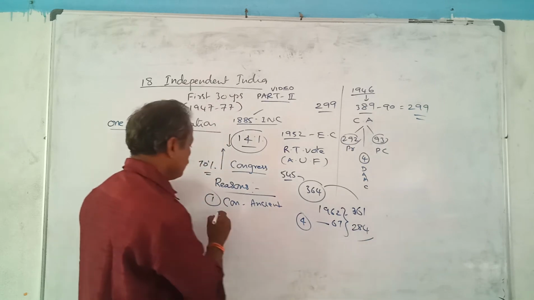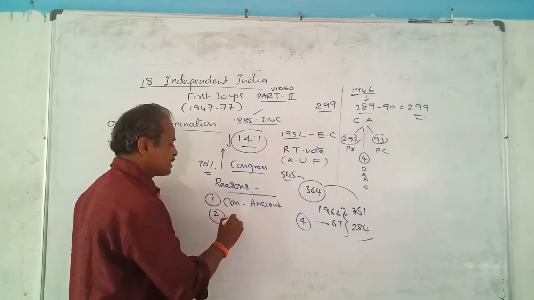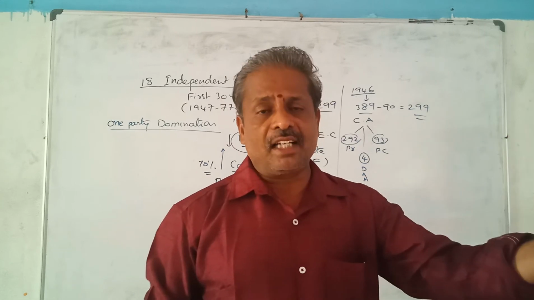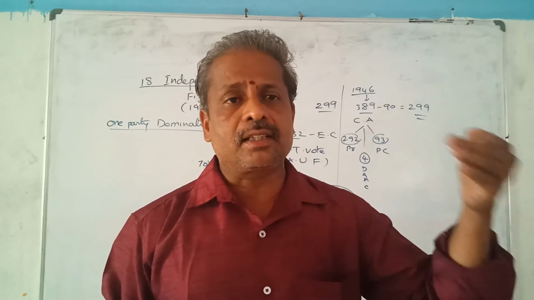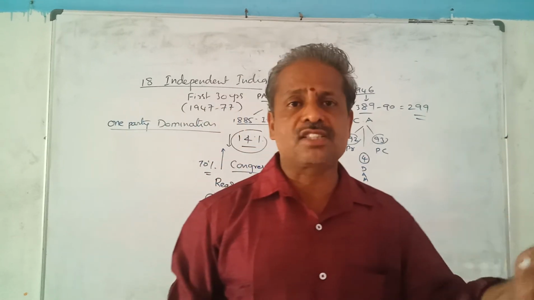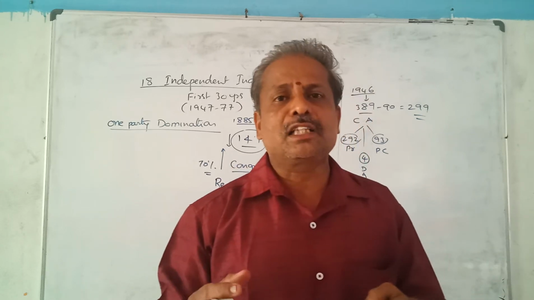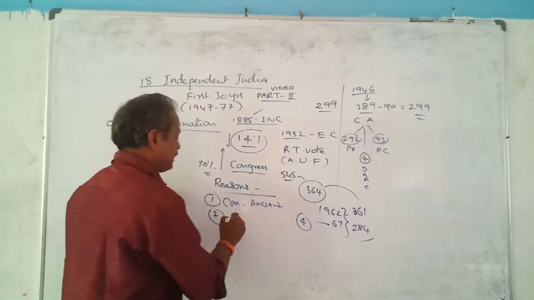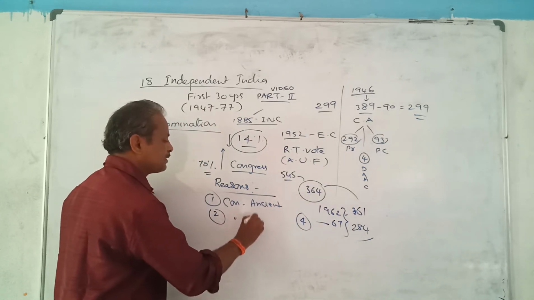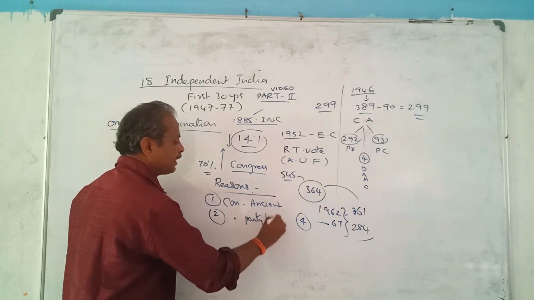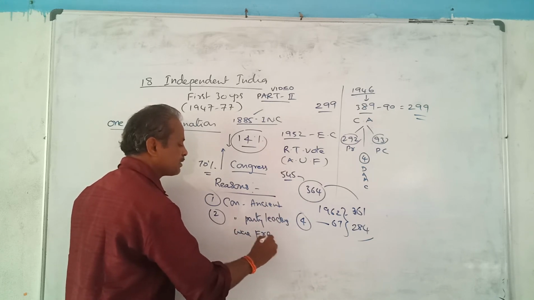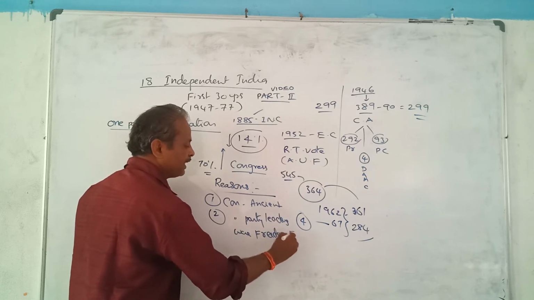Number 2, maximum Congress party leaders, not now, in the past, in the previous elections, example, first, second, third, fourth, in all these election times, many Congress party leaders were freedom fighters. It means the Congress party representatives were freedom fighters.